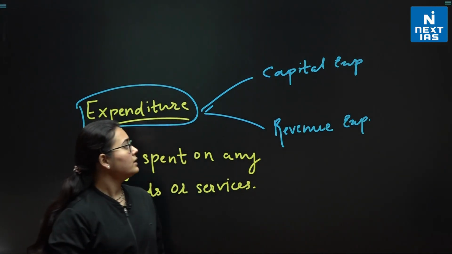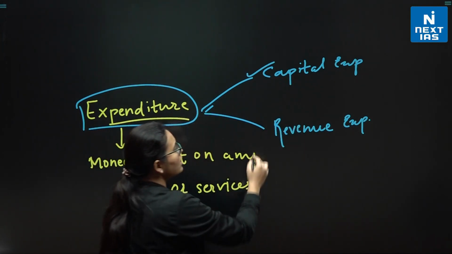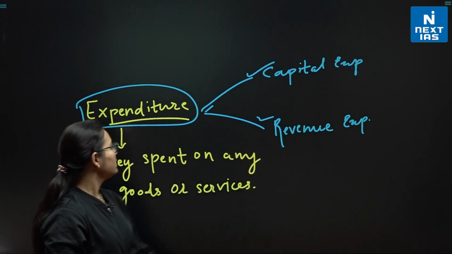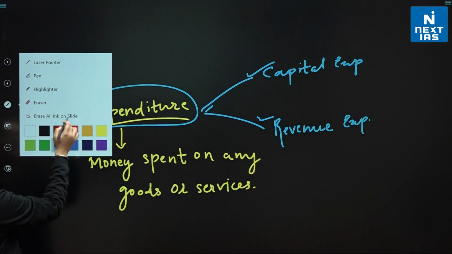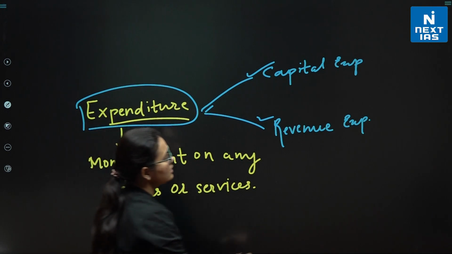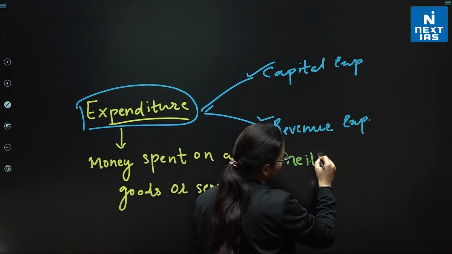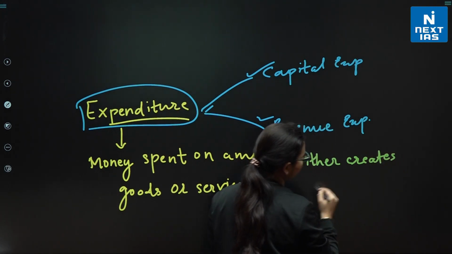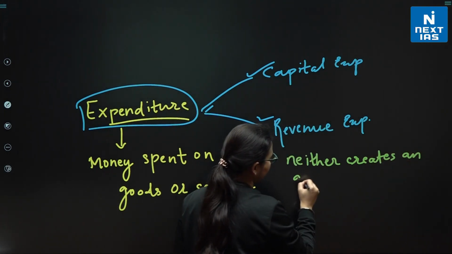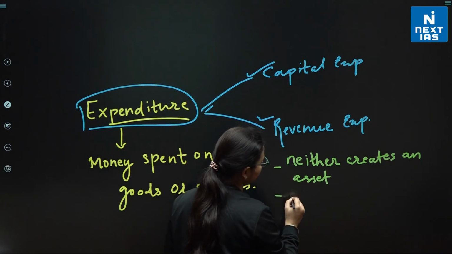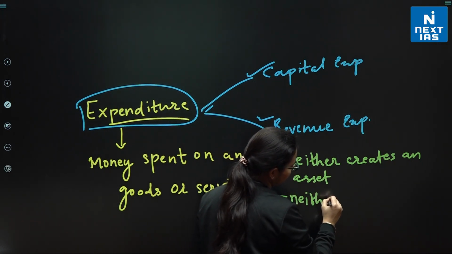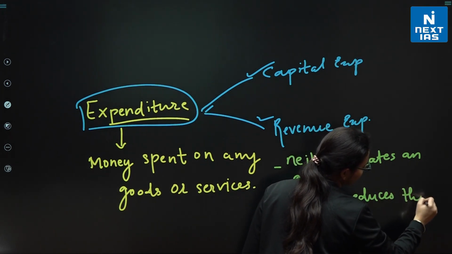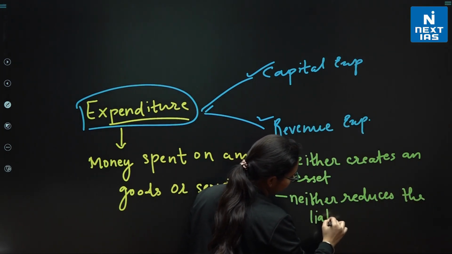That is capital expenditure. Now, if I talk about the revenue expenditure, I say that revenue expenditure is the expenditure that neither creates an asset nor reduces the liability of the government.